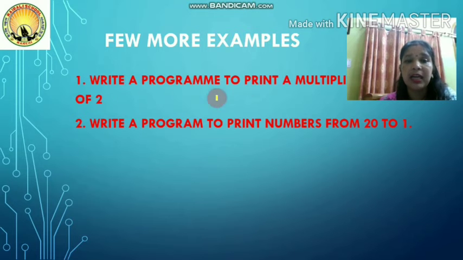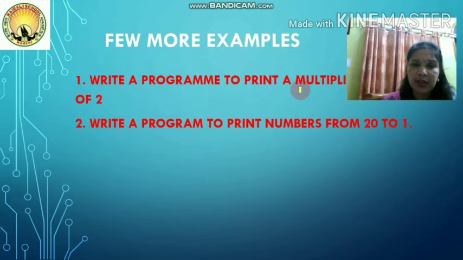The question is, write a program to print a multiplication table of 2, and the second one is, write a program to print numbers from 20 to 1. Okay, here we have to start from a greater value to a smaller value. And in this one, multiplication table of 2. In general, if you see the multiplication table of 2, you start from 2 and you end at 20, and every time 2, 4, 6, by how much should the increment be? 2 only.